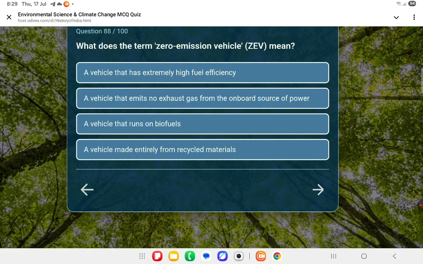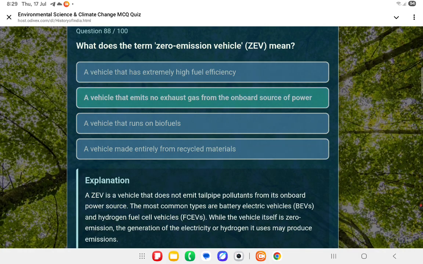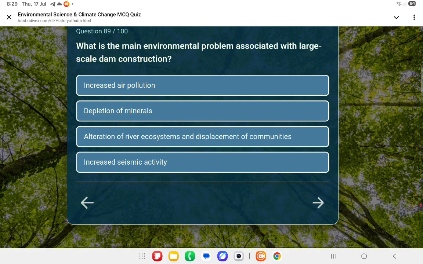A vehicle that emits no exhaust gas from the onboard source of power. Next question. What is the main environmental problem associated with large scale dam construction? That's thorough alteration of river ecosystems and displacement of communities.